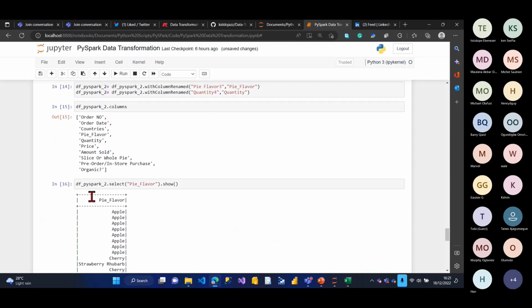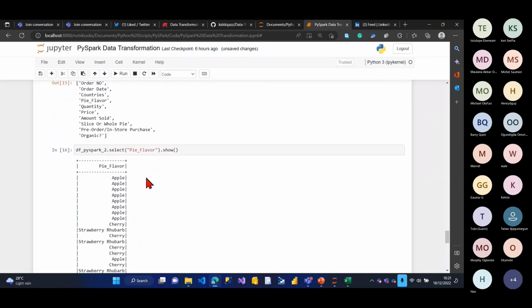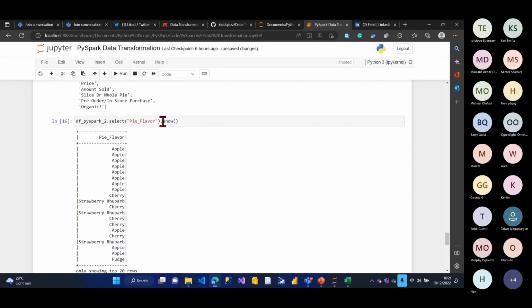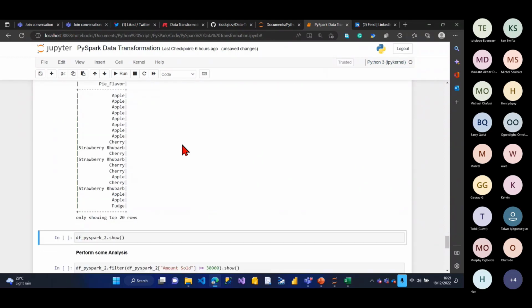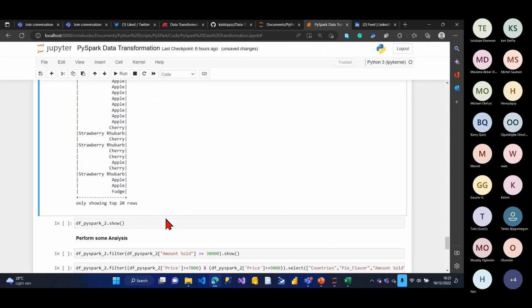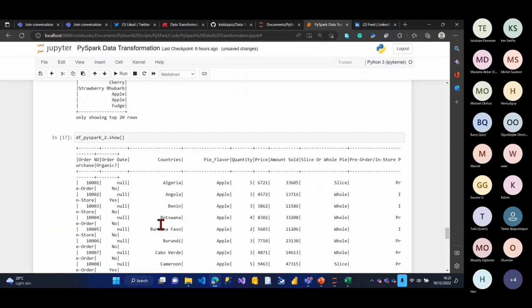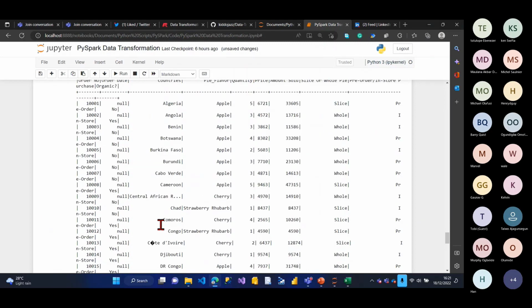So let's see. Select means I want to see a particular column. So I said df.select open bracket pi flavor. So I only want to see the pi flavor. If I was doing this on pandas, I would have said .head. Head gives you the first 5 rows. It's still the same thing with PySpark. Just say .show, and it only shows you the first 20 rows. So I said .show. It doesn't show me everything. This is the entire data itself.